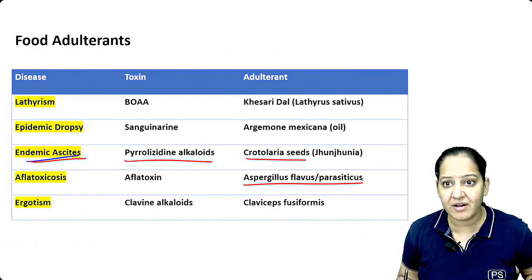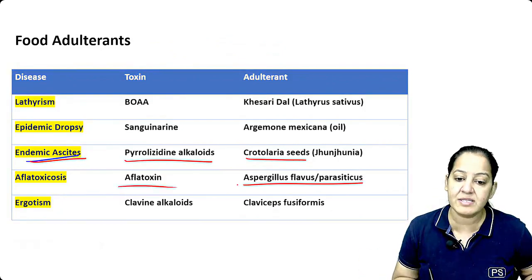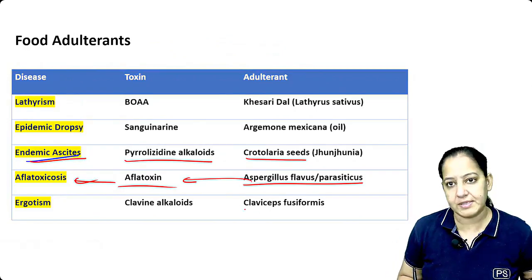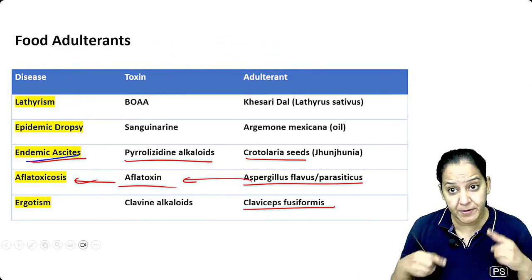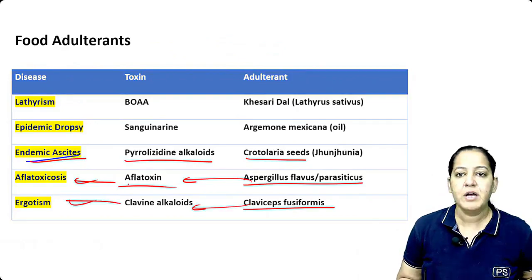The next is Aspergillus flavus. It's a fungus. It can contaminate the food. If someone is eating food which is contaminated with this fungus, aflatoxin is produced, which is a toxin, and it produces aflatoxicosis. And last is Claviceps fusiformis. It produces a toxin known as clavine alkaloid, and it produces ergotism. So please learn this table.